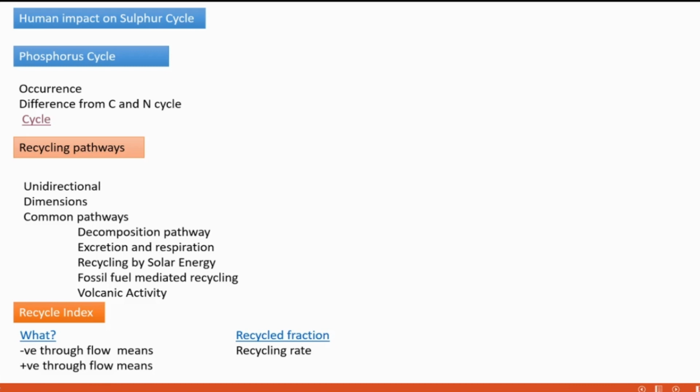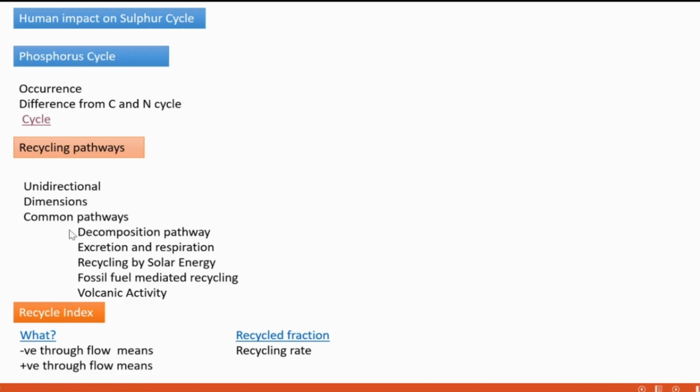It needs millions of years to get completely recycled, and that recycling will not occur completely. It's not perfect, and we learned in the beginning of this chapter itself that sedimentary cycles are imperfect. So two dimensions are there: space related and time related.